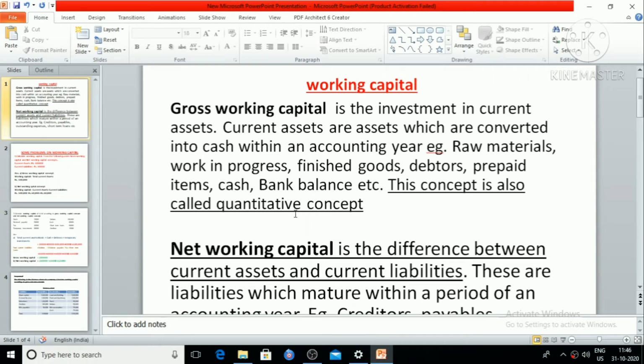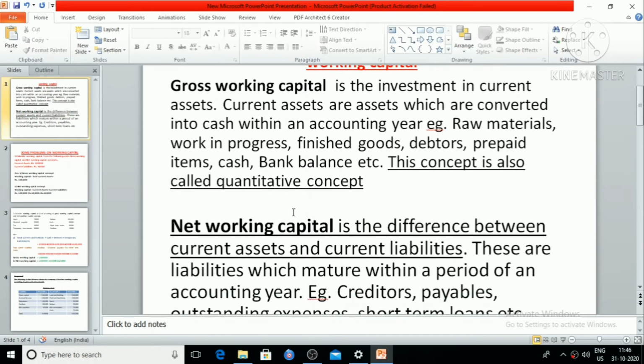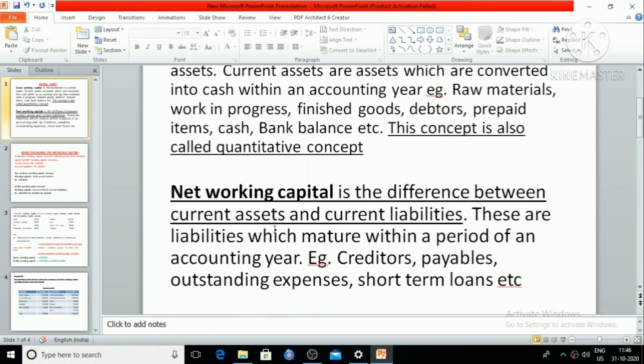So according to this, gross working capital is the total of current assets. Then we go to net working capital. Net working capital is the difference between current assets and current liabilities. Like current assets, there will be some liabilities in our business which we have to repay within a short period of time, maximum 1 year.